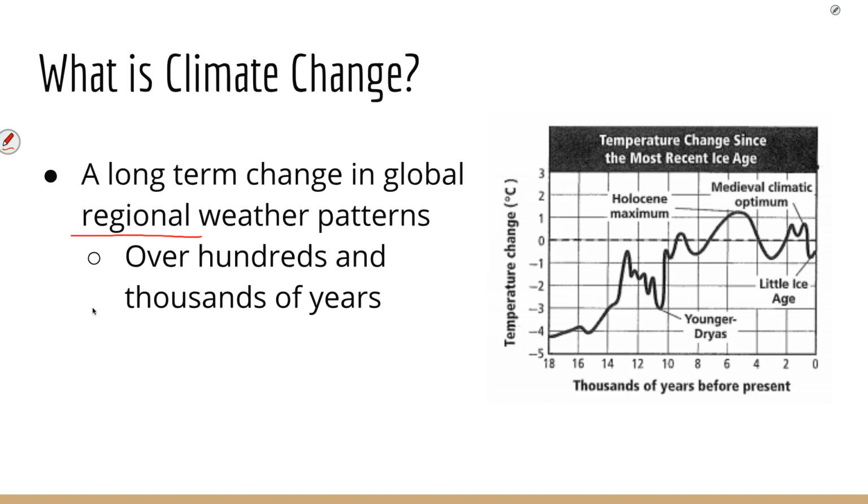The graph that we have here looks at temperature change since the most recent ice age. If we look at the axes, this is thousands of years before the present. So right at the beginning, that's 18,000 years before the present. We can see all of those big changes. But again, it's not happening in 1 week or 1 month or even 1 year. We're looking at long-term patterns.